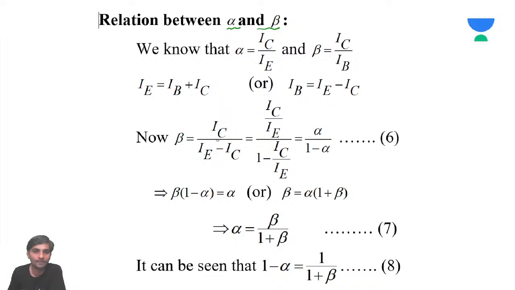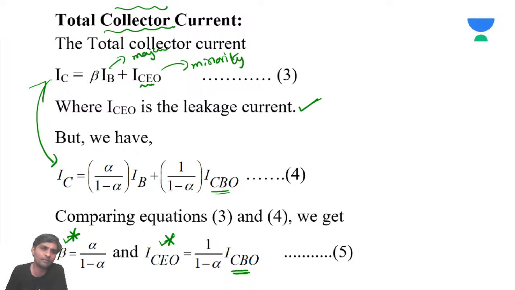Now beta is going to be IC by IB. I'll replace this IB: IB means IE minus IC, so I have written IC by IE minus IC. So it's going to be alpha by 1 minus alpha. This we already derived after comparing these two. Is it not beta equal to alpha by 1 minus alpha? Same thing we got here.